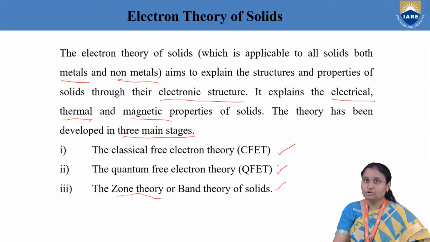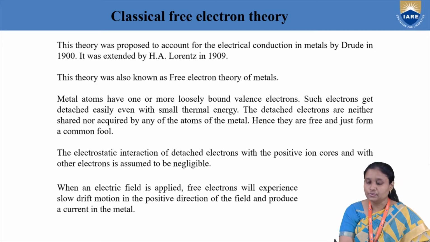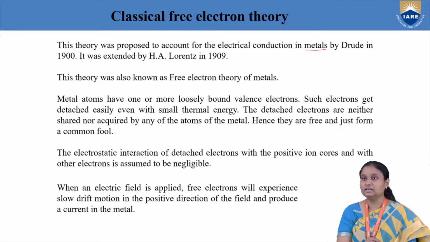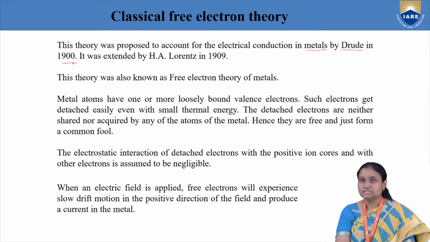First, we are going to discuss the classical free electron theory. As I told you before, this is the first theory proposed to explain the behavior of solids based on electronic structure and behavior. It was taken mainly to explain electrical conduction in metals. It was first proposed by Drude in the year 1900, and later extended by Lorentz in the year 1909.